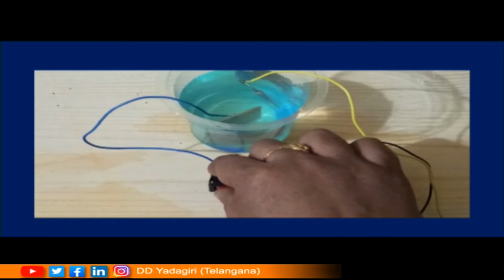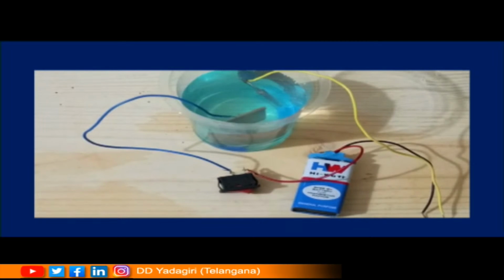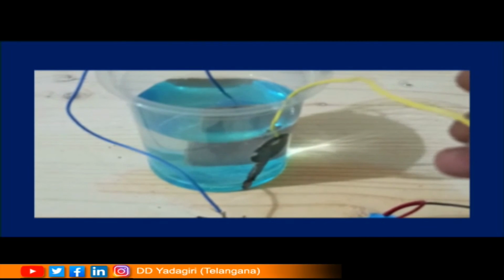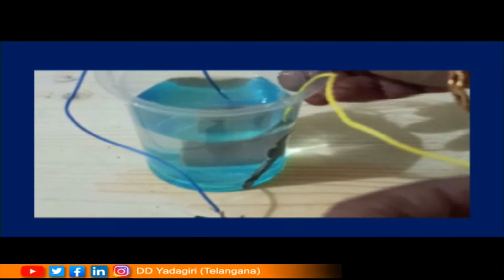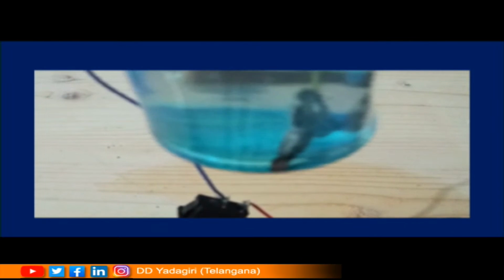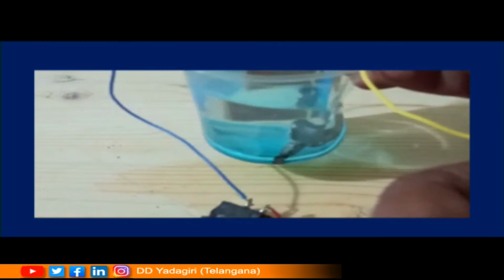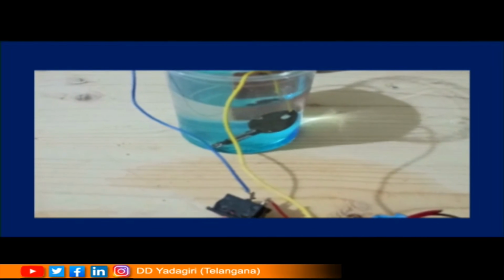And switch the circuit on. Children, here we are going to observe some bubbles formed near the key. You will see that bubbles are formed near the key. Observe closely, children. You can see bubbles coming out from the key. Isn't it, children? Yes. That means some chemical reaction is taking place at the key.